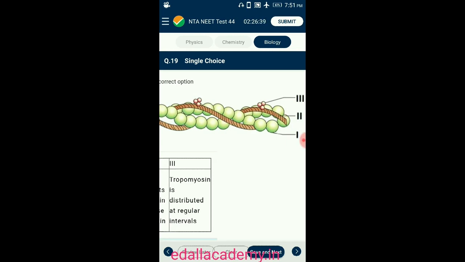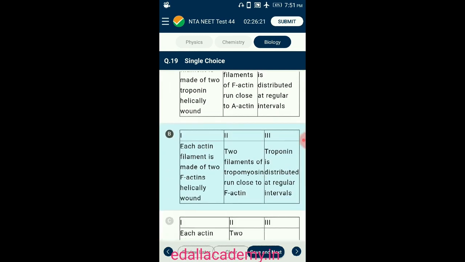First one is each actin filament is made up of two F actins helically wound. Second one is two filaments of tropomyosin run close to F actin. Third one is troponin is distributed at regular intervals. So the correct option is B.